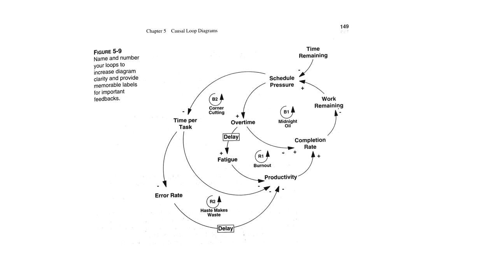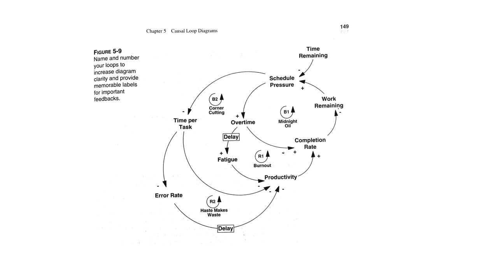In fact, here's B2, called corner cutting. As schedule pressure goes up, time per task goes down. We get sloppy, we spend less time doing things well. As time per task goes down, productivity goes down. So we have a negative polarity arrow here.